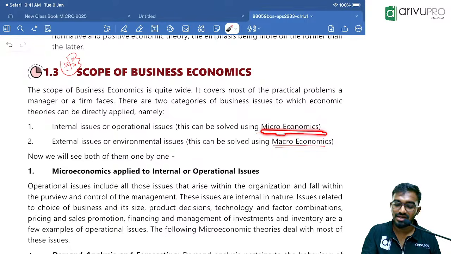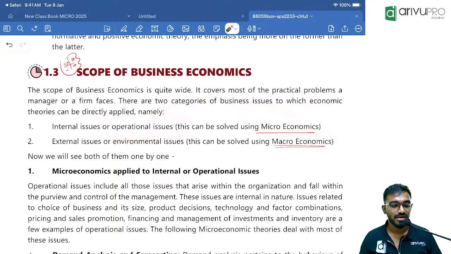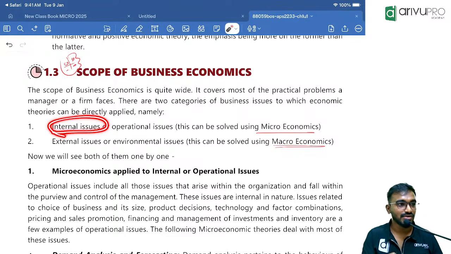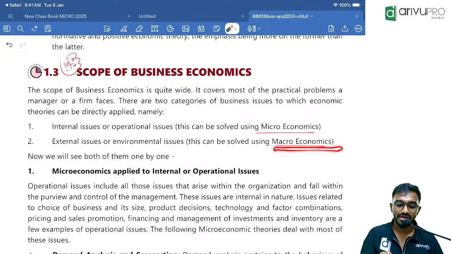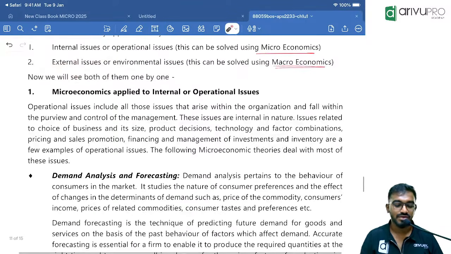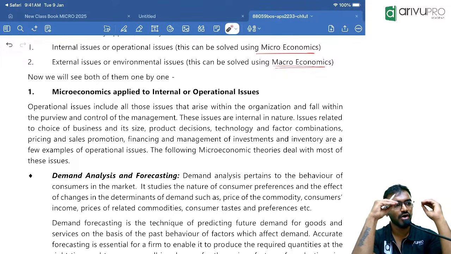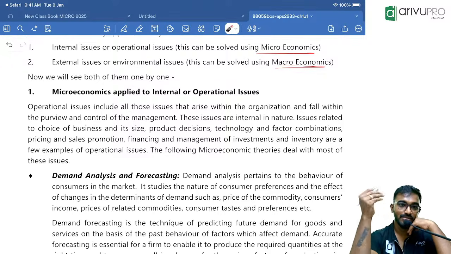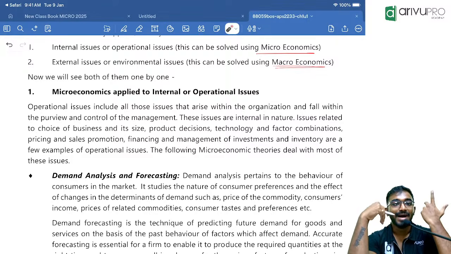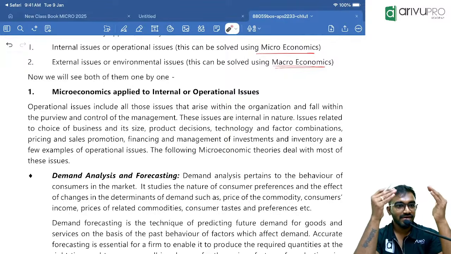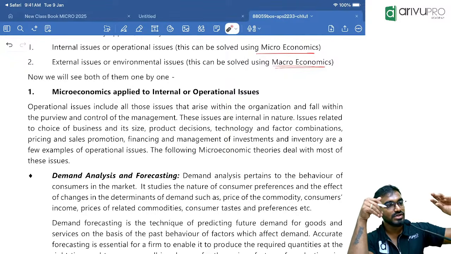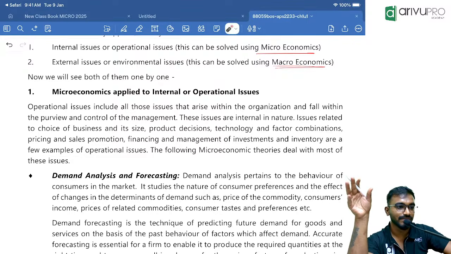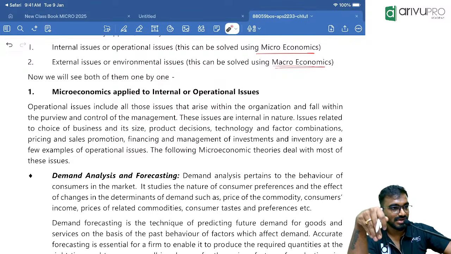When we speak about microeconomics, we speak about the operational issue, which is internal to the organization. When we speak about macroeconomics, we try to solve the environmental issue, which is totally external to the organization. The most repeated common question is: which among the following is not a part of microeconomic analysis, or not a part of macroeconomic analysis? They give odd-one-out questions every time, asking which doesn't belong to micro and which doesn't belong to macro. That is one of the most repeated questions in the exam.